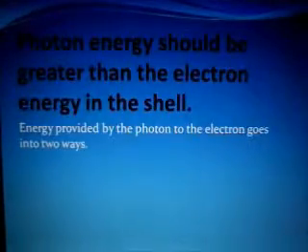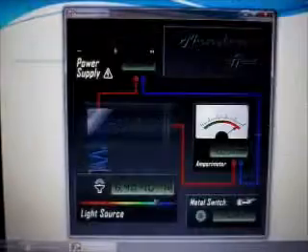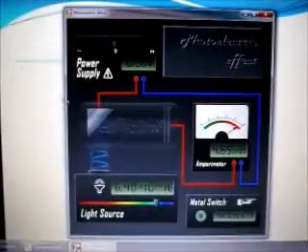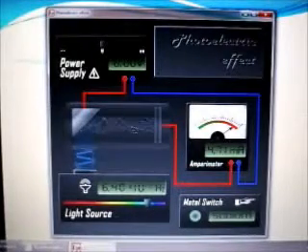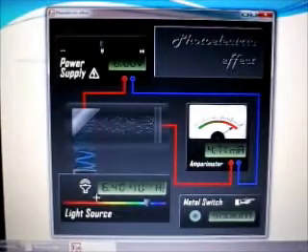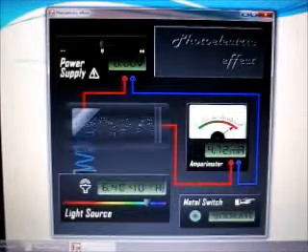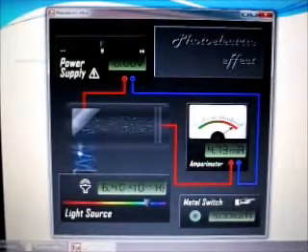Now to understand this concept, here we have a model of the photoelectric effect. This is a photocell, on which whenever the light falls, electrons will be ejected from the metal.